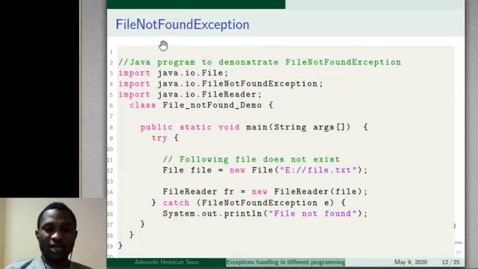Also, we have the file not found exception. We are trying to open a file in this folder or in this drive, but this file cannot be found in this drive. So we get an exception, file not found. So we use try and catch to handle this file not found exception.